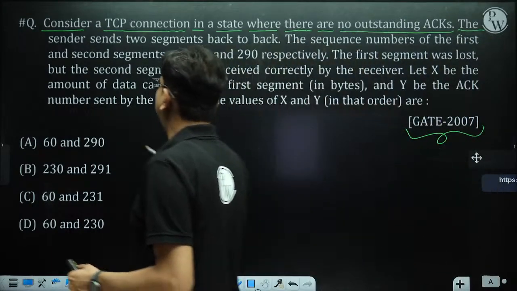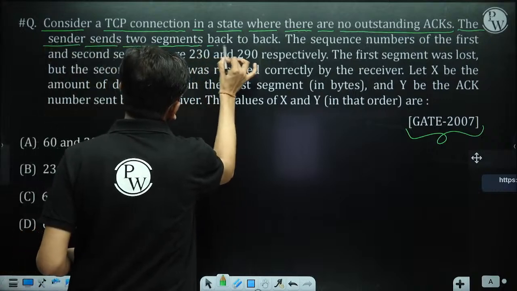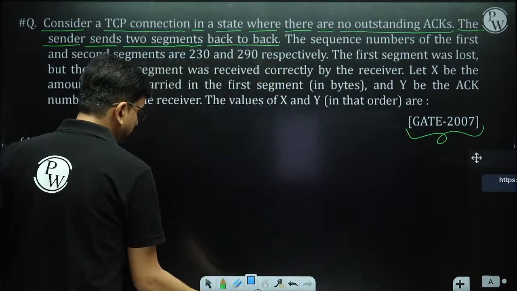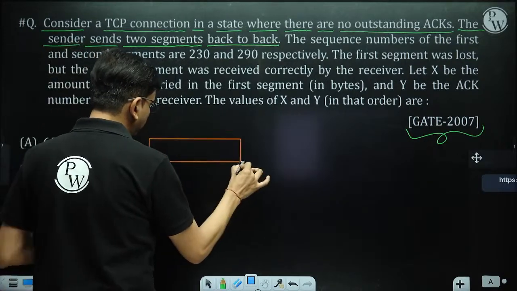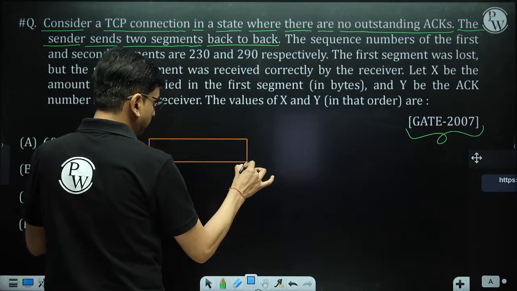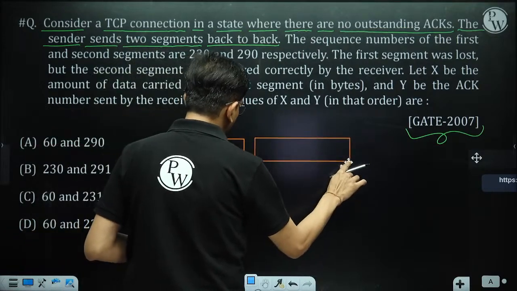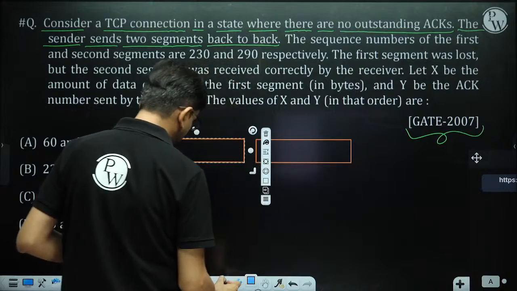Okay, the sender sends two segments back to back. As per the question, the sender is sending two segments back to back. This is one segment, and this is one segment. Back to back two segments are transmitted by the sender.